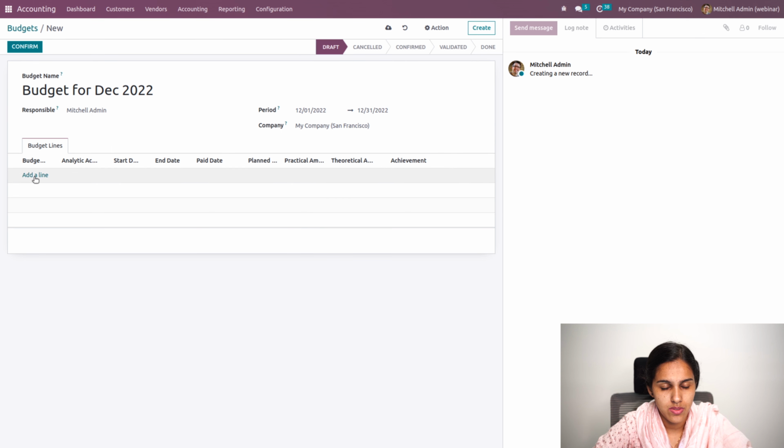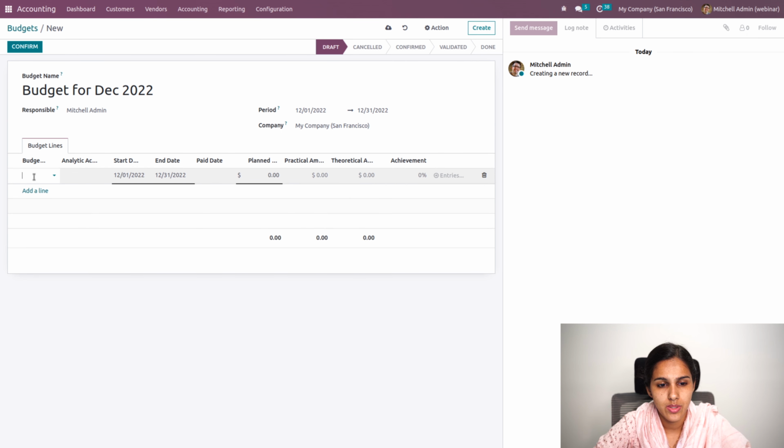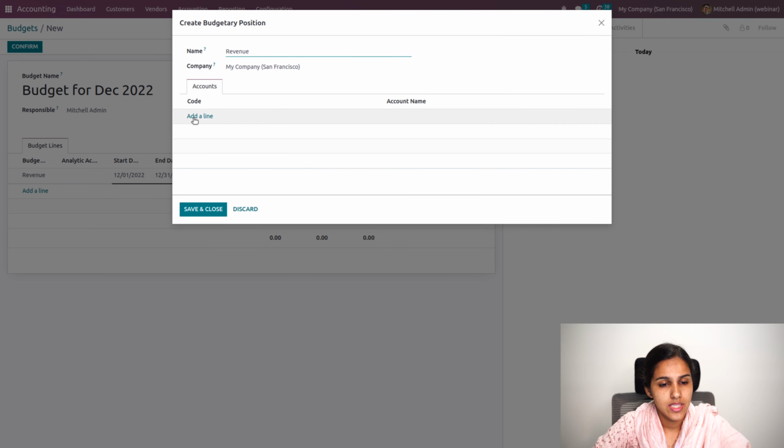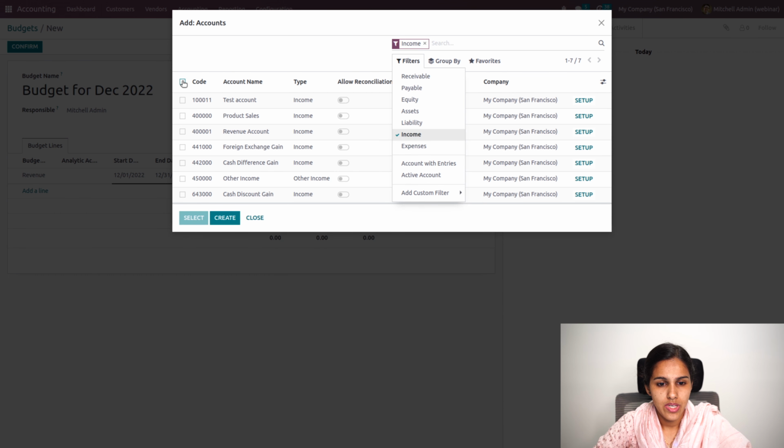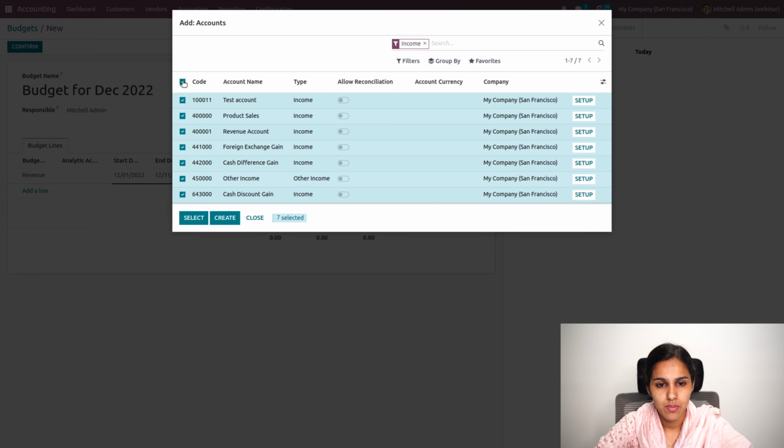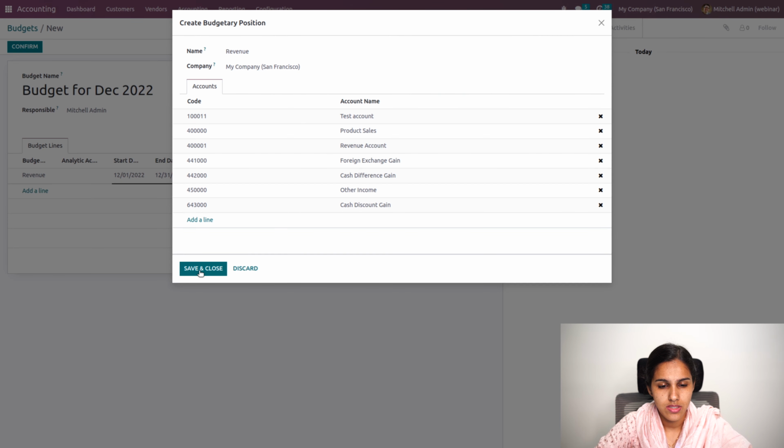and you can also add the budgetary position. Inside this budgetary position, we will define all the accounts for our budget. So consider a budgetary position revenue, where we'll add all our revenue accounts. Just click on add a line and filter account by income. You can choose all the income accounts that belong to income type and other income and select. So this will be added to your budgetary position.